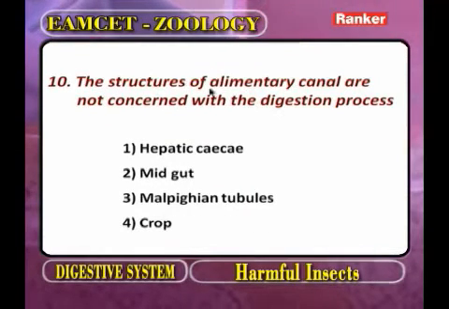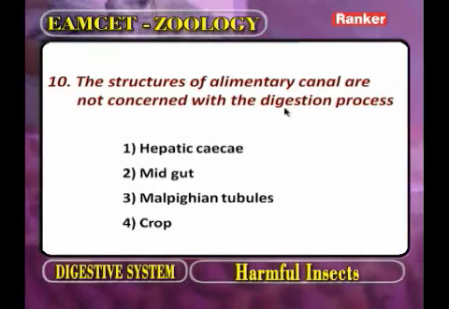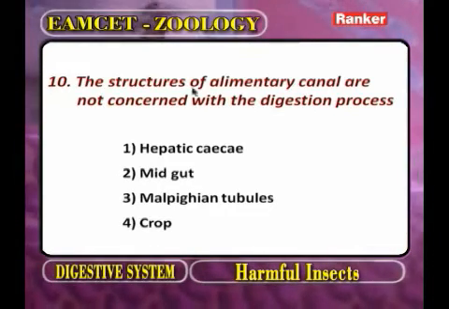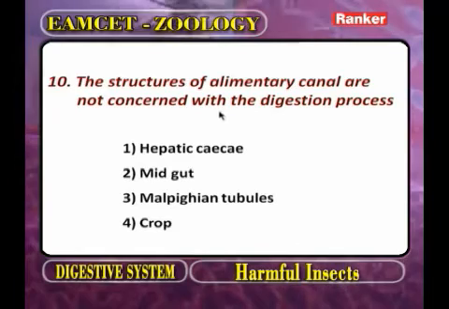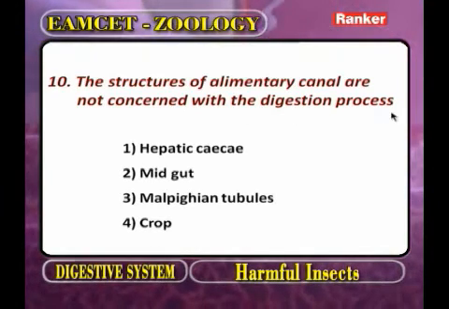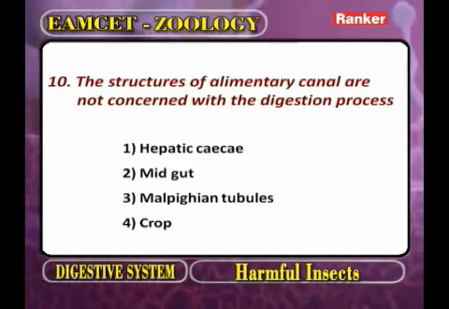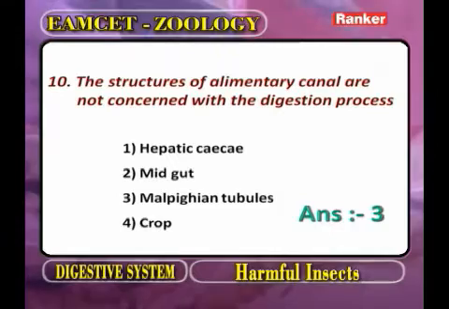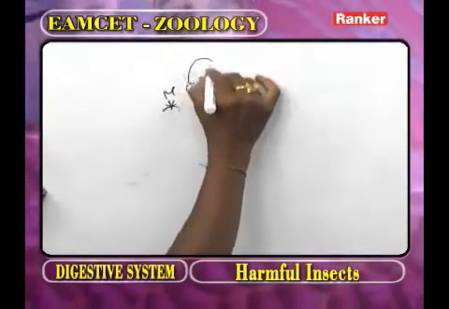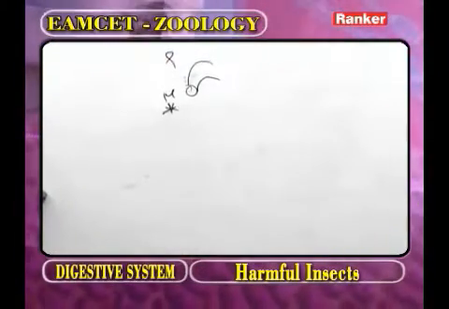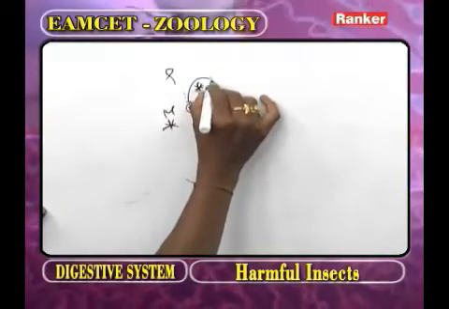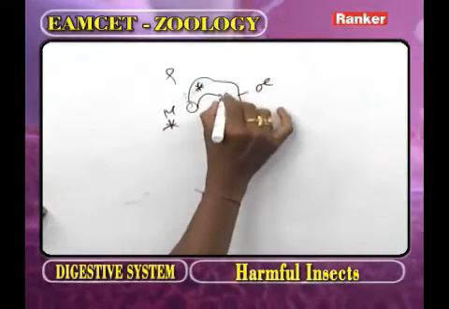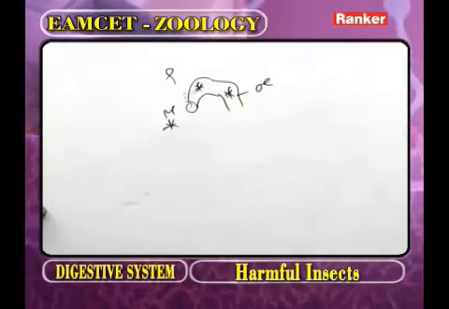The structures of alimentary canal that are not concerned with the digestion process. As we observe the alimentary canal of cockroach, this part we call the mouth. In the mouth, no digestion. The star mark indicates no digestion. Now this part is the pharynx. In the pharynx, no digestion. Now this part, the esophagus. In the esophagus, no digestion.